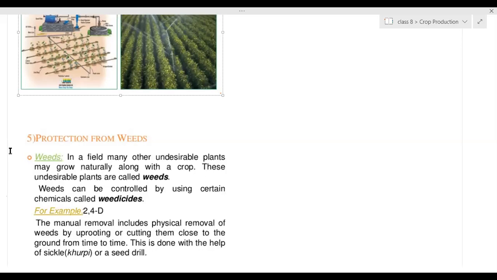The removal of weeds can be done by spraying some chemicals called weedicides. One example of a weedicide is 2,4-D, which is its chemical name. It is sprayed on those weeds, so weeds can be removed. Even manual uprooting of those plants can be done. Cutting them very close to the ground can also be done with the help of a khurpi or sickle, or at the time of plowing. At the time of plowing, much precaution has to be taken. Whatever left-over parts of the earlier season's crops are there have to be completely uprooted.